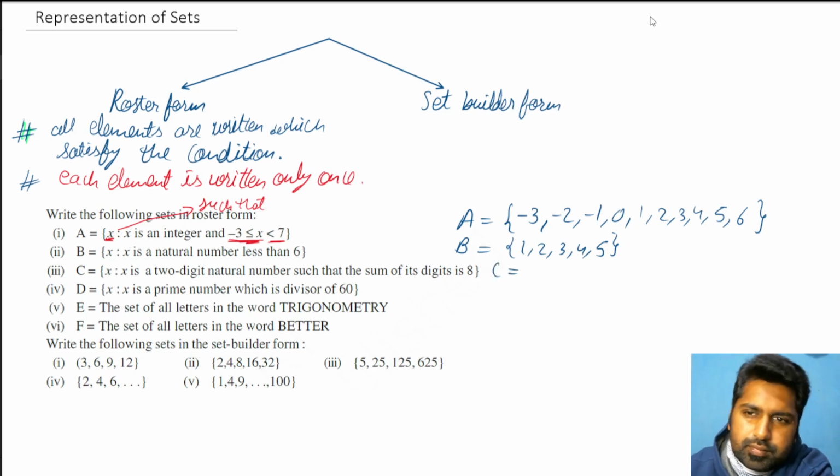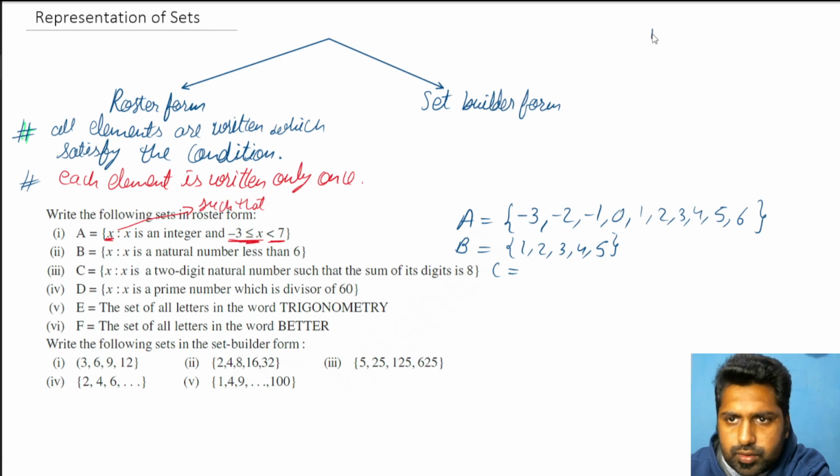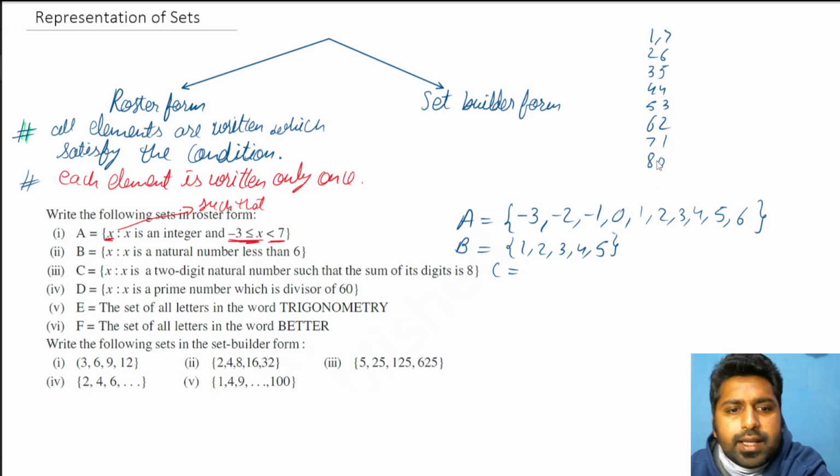Let's start with simple 2-digit numbers: 17, then 26, 35, 44, then 53, then again the reverse, 62, then 71 and 80 also. I'm not taking 08 because 08 will not be considered as a 2-digit number.